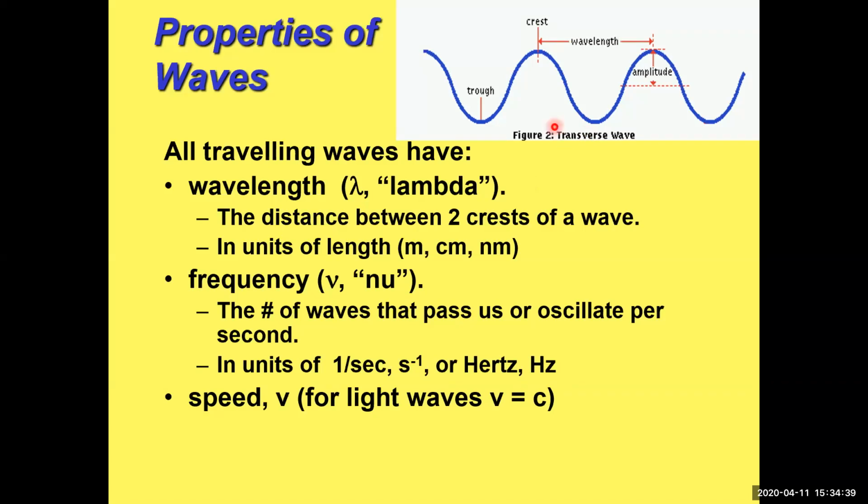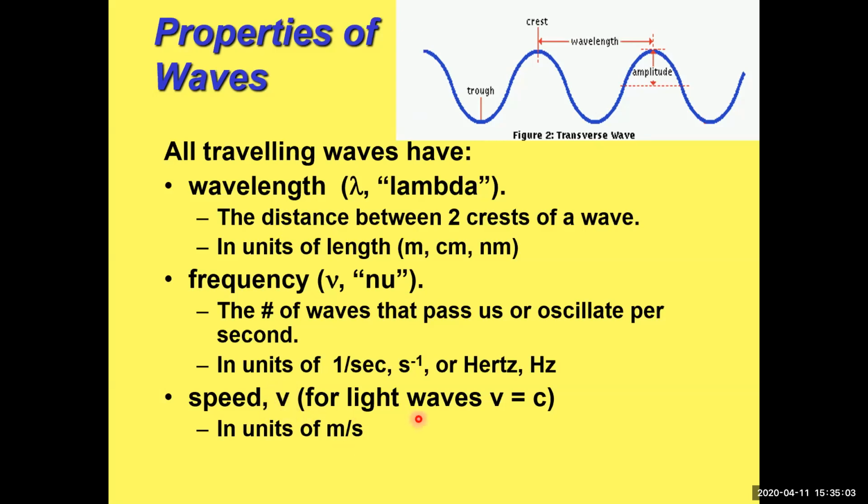So instead of counting how many waves go by in a second, we're going to count it now in meters per second. So if you picture one point on the wave, like where I'm pointing here, if this was going towards that side of the screen, if you measured how fast that point was going in meters per second, that would be its speed. So speed is given the symbol v, which is velocity, really.